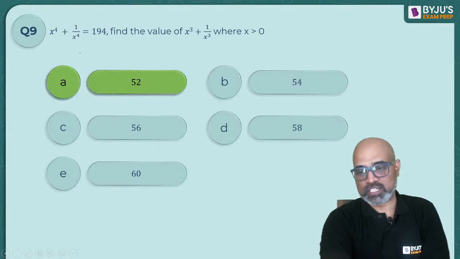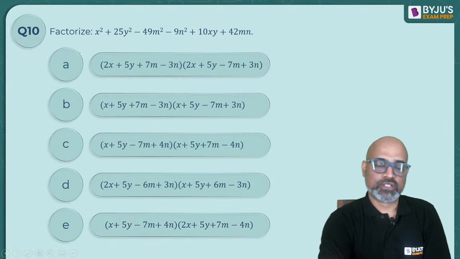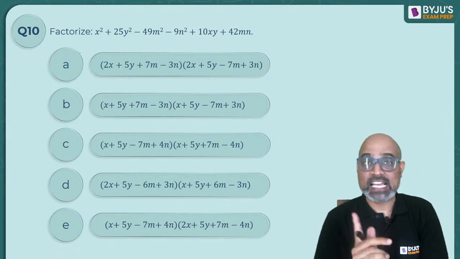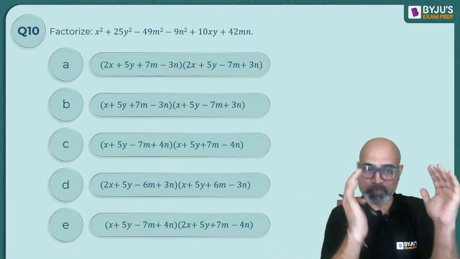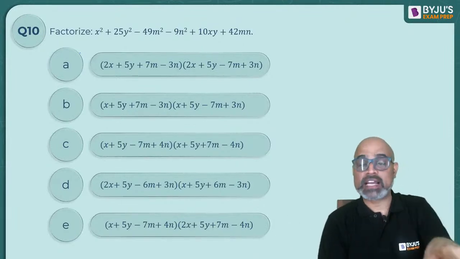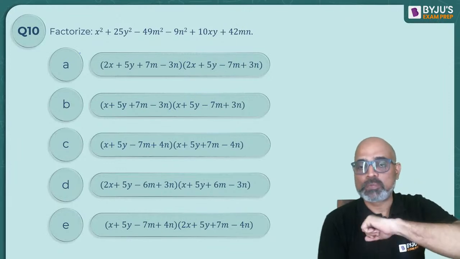Okay, so 52 is the answer. Good. Okay, next question. Factorize this. Factorize, at the beginning I told you, no? When you write some expression into brackets, then those brackets are called factors and the method is called factorization. So which option will make sense?